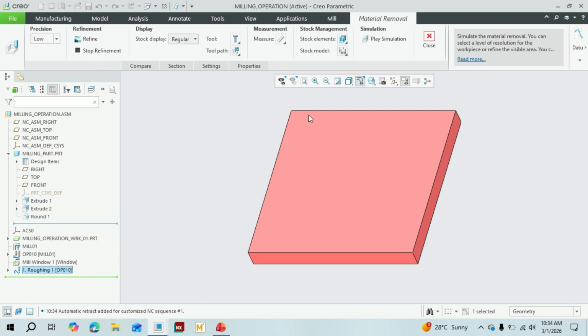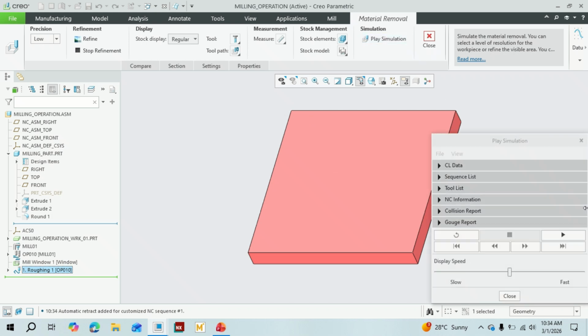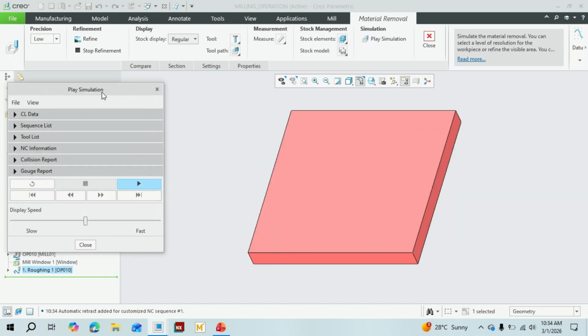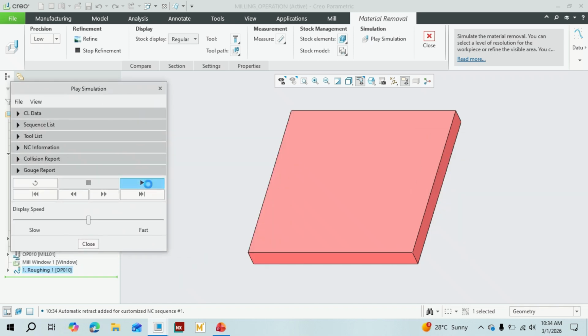This is our raw material, 100 by 100 into 10 mm thickness plate. Okay, let's just play that simulation. Let's keep this here and play it.